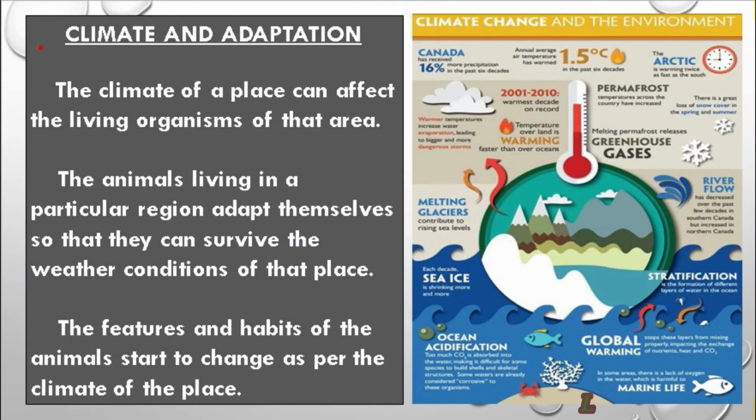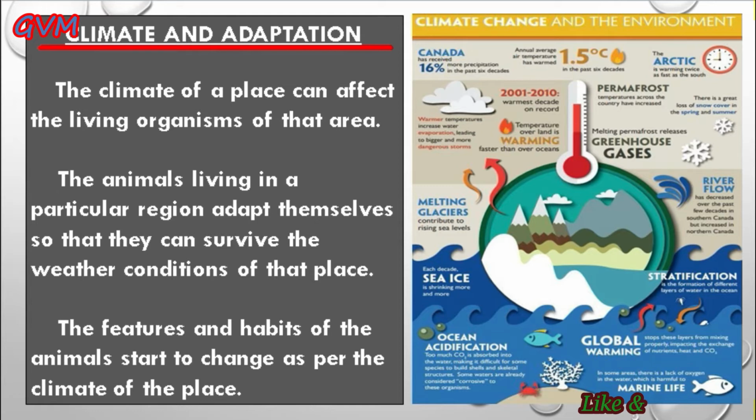Now students, let's understand how the animals of a particular place adapt themselves according to the climate of that place. Students, climate has a profound effect on all living organisms of that place and hence animals are adapted to survive in the conditions in which they live.